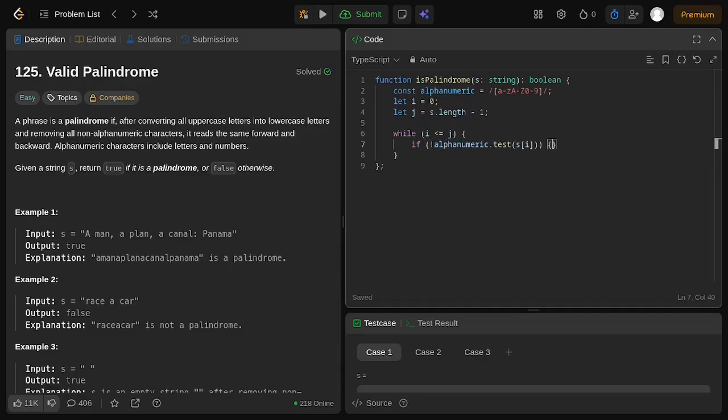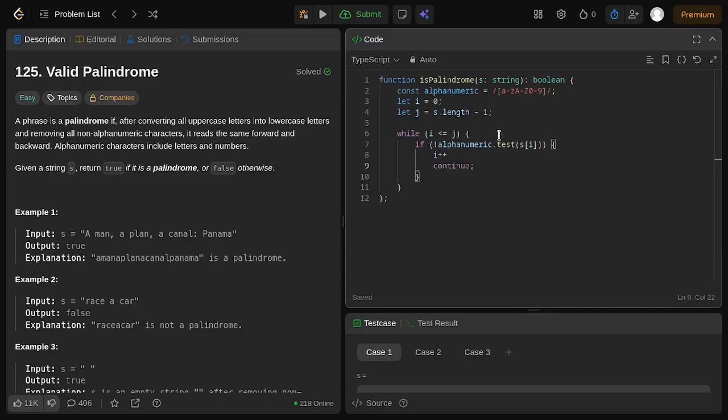If it is not alphanumeric, then we skip the current iteration, do i++, and pass in the continue statement.